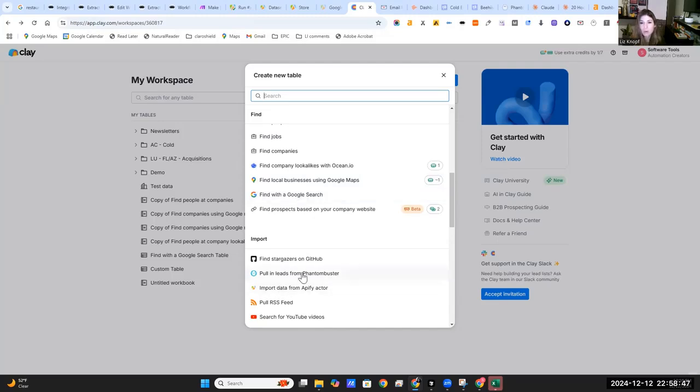And again, if you wanted to import an actor, so the one I was just using, I again probably don't want to at this point, but you could import data from Apify or run Apify stuff that then populates automatically into Clay. So it's pretty great. This is a really cool tool. A ton of people are using this. You have sales and marketing teams. This is going to be amazing for you if you want to reduce your costs. Yeah, it probably won't be, but you can actually only get a couple licenses, and then for your teams, you can take a ton of this stuff and use it.